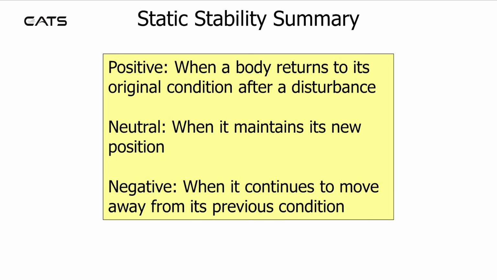Static stability summary. Positive when a body returns to its original condition after a disturbance. Neutral when it maintains its new position. Negative when it continues to move away from its previous condition.